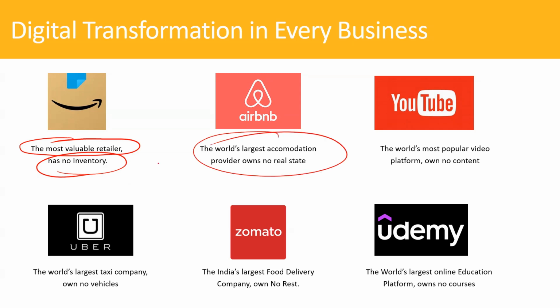Look at Airbnb. Airbnb is the world's largest accommodation provider, but it does not own its own real estate. It's again a technology-driven platform. You as a property owner may face challenges in renting out your hotels or your villas or whatever you have, right? You list your properties here and this platform will help you get the customers. That is the change we have seen in the last couple of years, right?